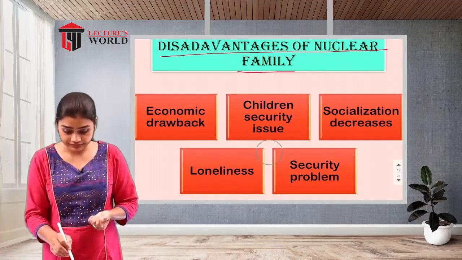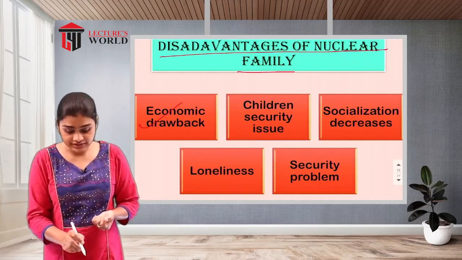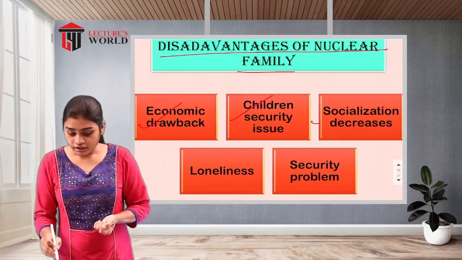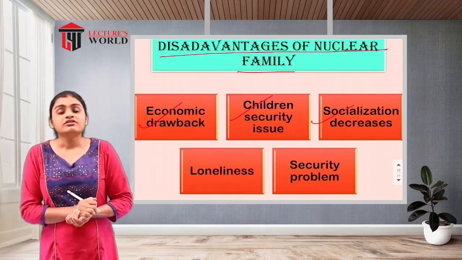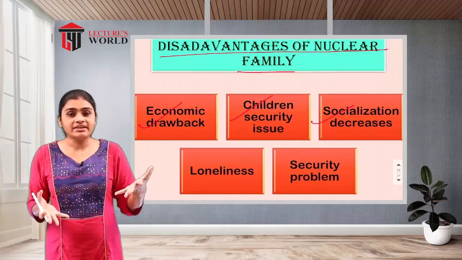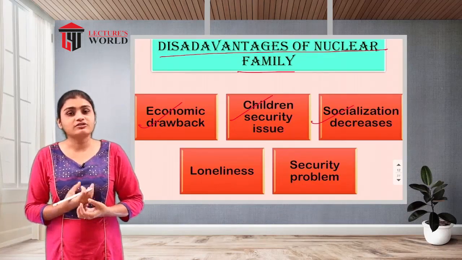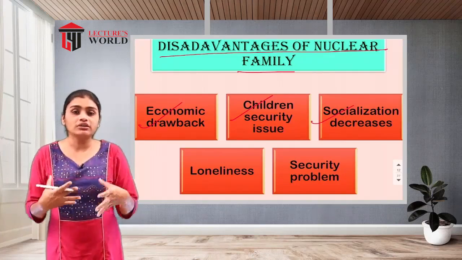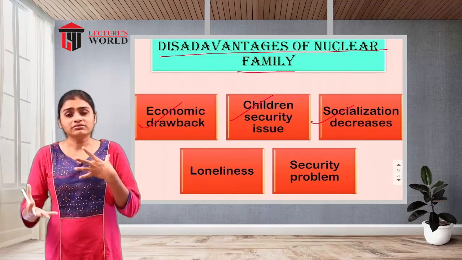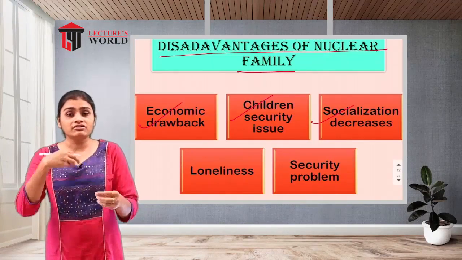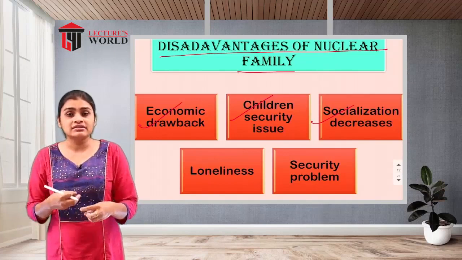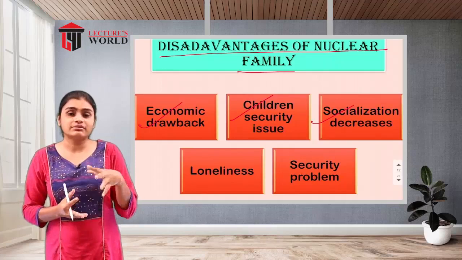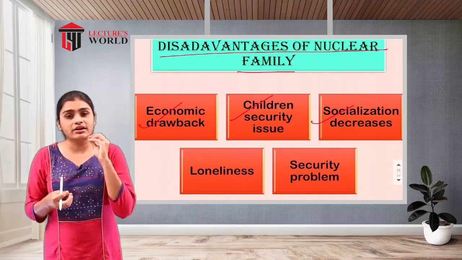After that, another disadvantage of this type of nuclear family is that socialization decreases. As we have seen, nuclear family means fewer family members, so less interaction will be there. And that is how the children will be alone most of the time. They are not going to be involved with any brothers or sisters or cousins or other relatives, and because of that the socialization process will be decreased, because there will be minimal interactions,